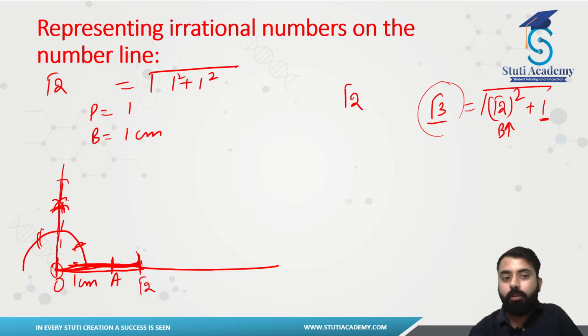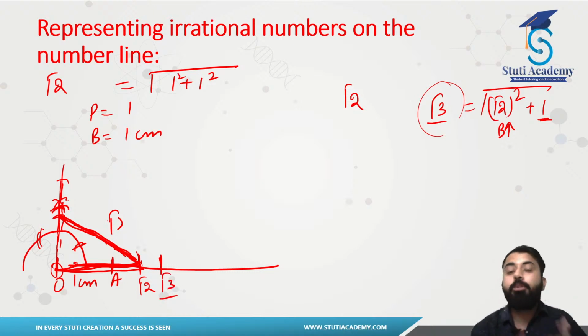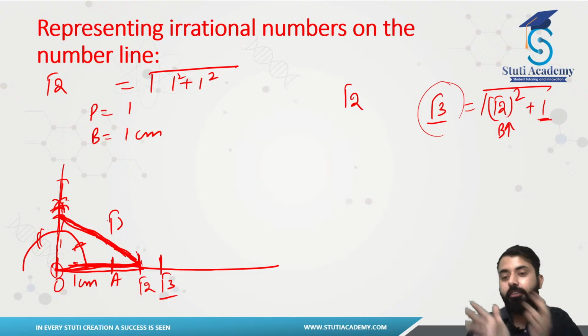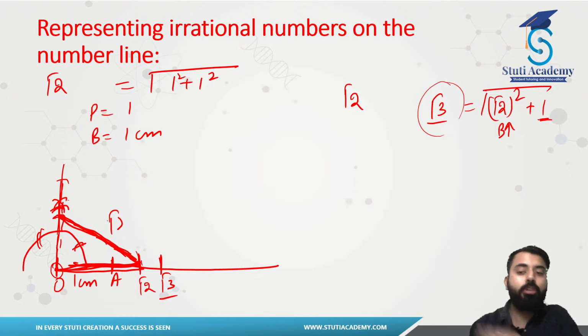I have to point out 1 centimeter perpendicular again. So this is the right angle, 1 centimeter is here. I will be joining this point, that means here till here. This length is now root 3. I will be assuming this as my arc for the compass, putting it here, marking out my point. That will be root 3. So similarly, you can just keep on doing this and you will be constructing your spiral also. Now this is the simplest method in which you can just go on assuming your square root values as your bases. But if you don't want to assume that as your base, then what would you be doing?